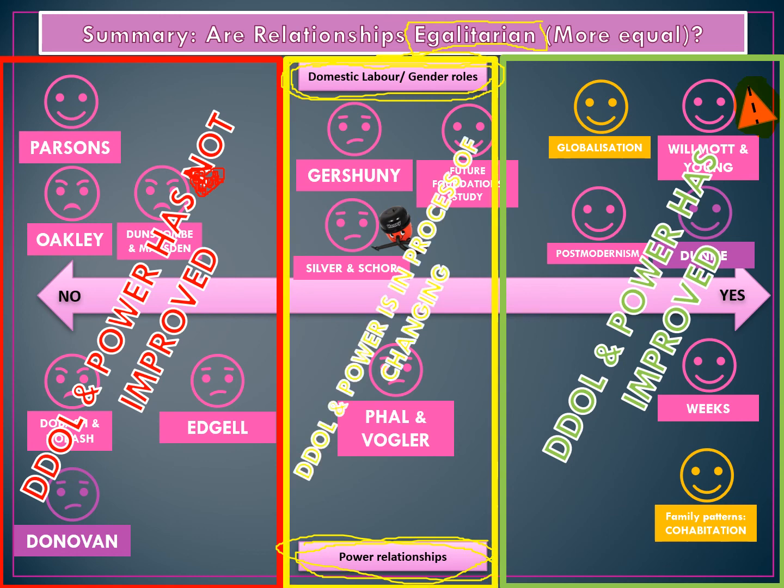And then the middle ground thinkers, which show that DDOL is in the process of change: Gershuny, Silver Score, Future Foundations, Fallon Vogel, can be used really on either side. So either you can use them to show that DDOL has not improved, is in the process of improving, or that it is more equal and is changing. So they can be used depending on the nature of the question asked.